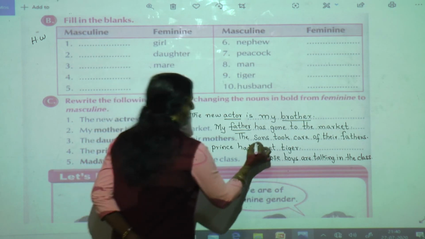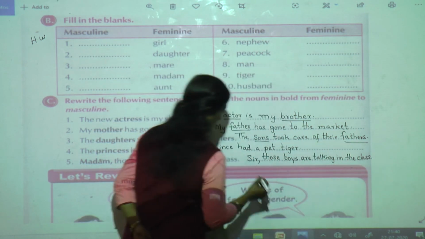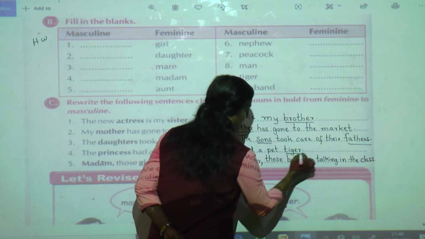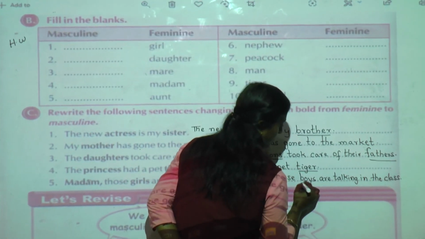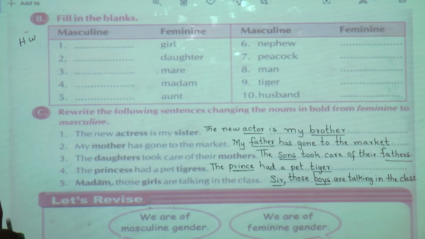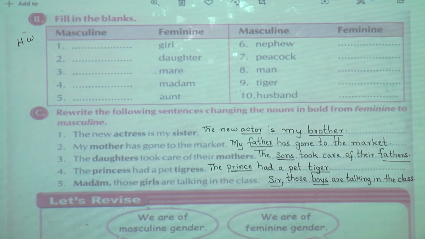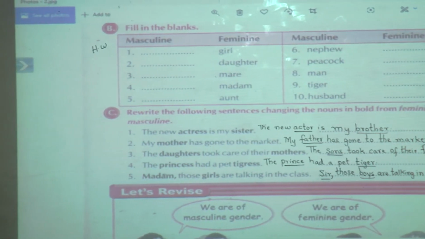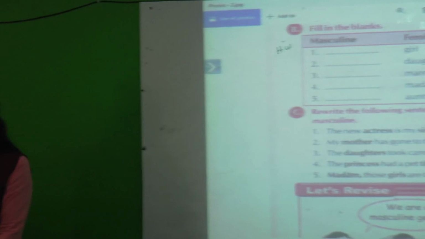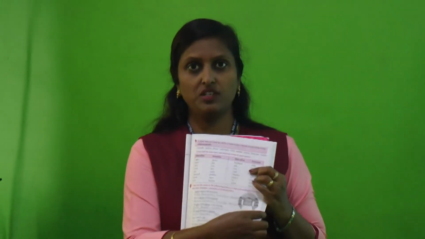Now whatever I have changed, I will underline the genders. Okay? So you also underline with scale. Now those who have not finished, you can see all these genders on page number 29 and you can solve it. I have just showed you. And don't forget to solve exercise B on your own with the help of page number 29. See students, here you can see. Can you see this? Yes. You have to read this first in order to solve this exercise B.